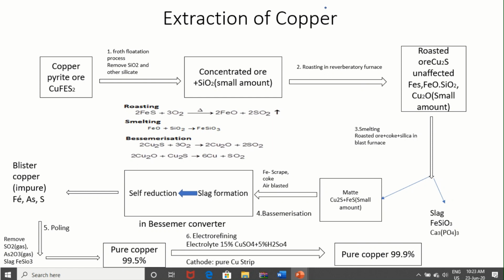Smelting now. In roasting, this is very important to know: iron has a better tendency to combine with oxygen. That's why after roasting, no Cu2O or almost a very small amount will form, and most of the iron is converted into oxide form.